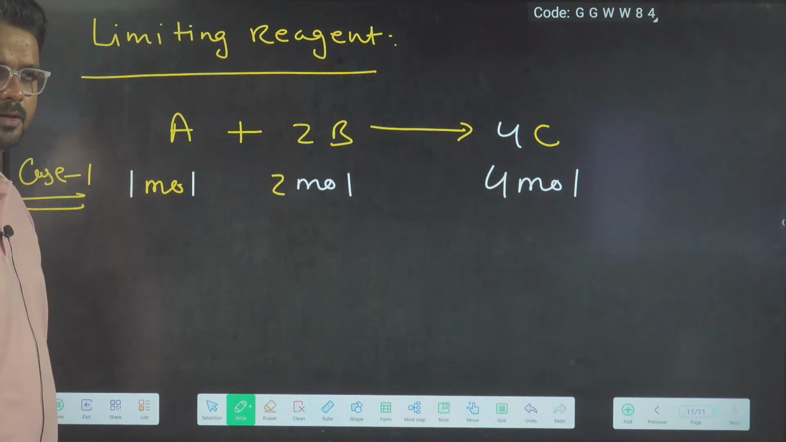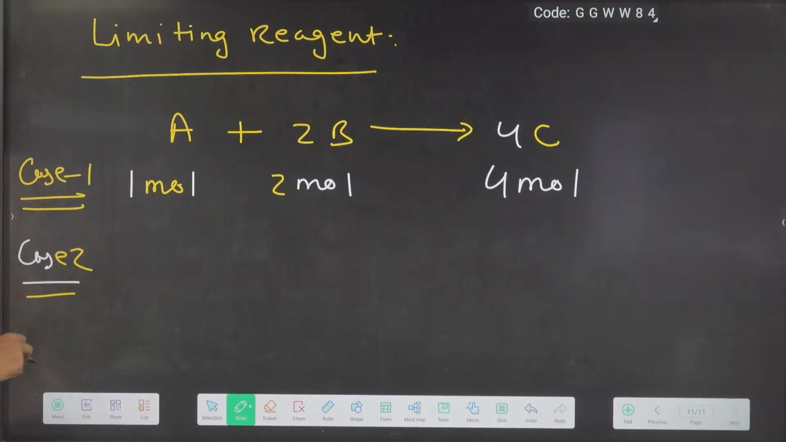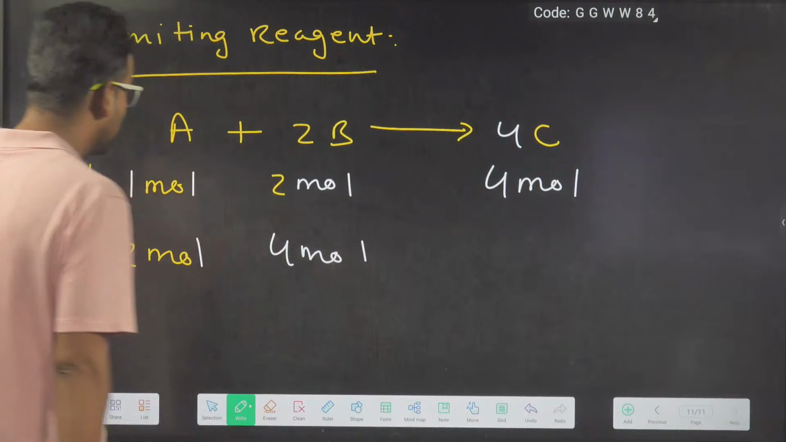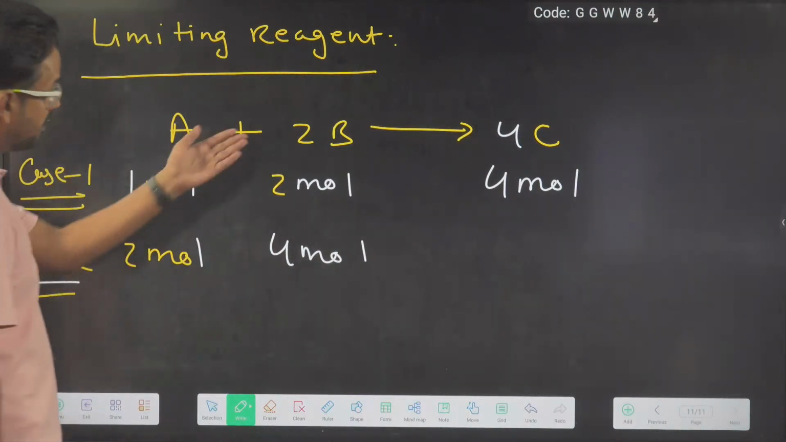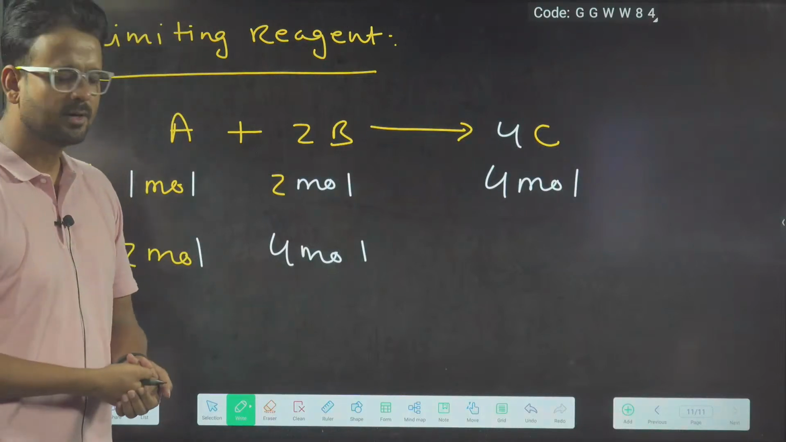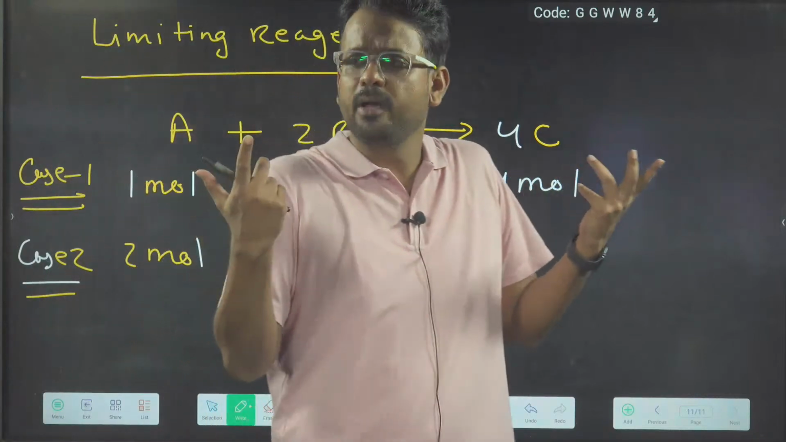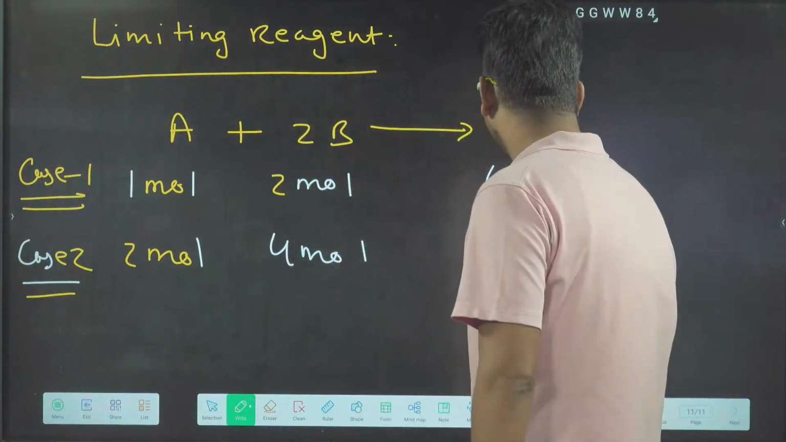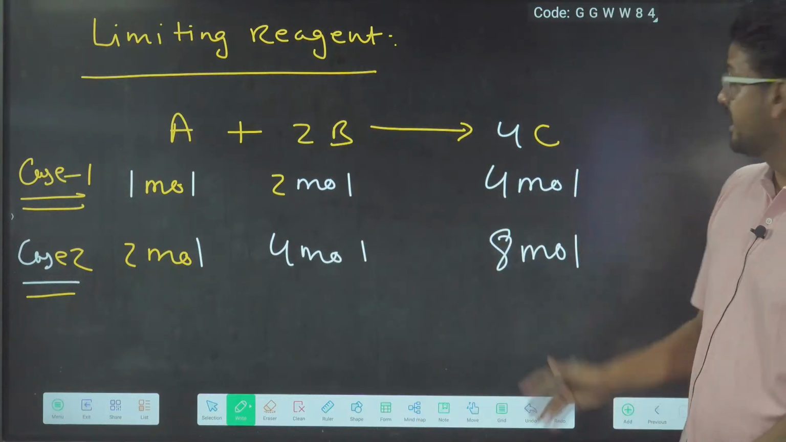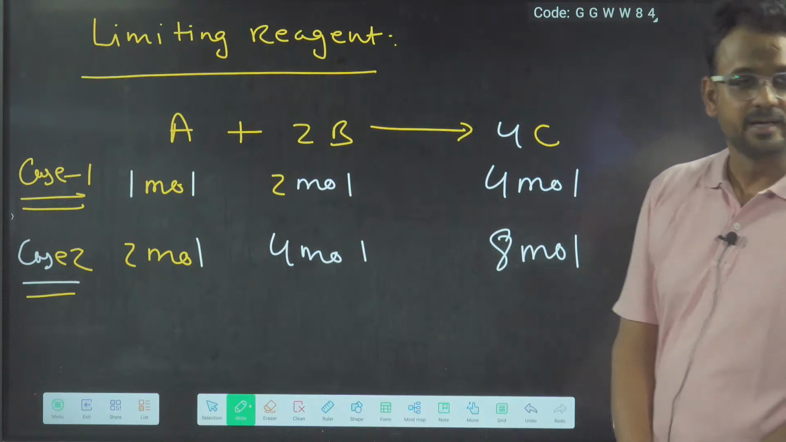1:2:4 is the ratio. Suppose in case 2, this time I am taking 2 mole of A and 4 mole of B. That means I have doubled A and I have doubled B. Then how much C will be formed? You will say again, easy problem, sir. If you are doubling A and doubling B, C will also be doubled. So C will become how much? 8 moles, sir. Very good. Double of 4 is 8 moles, not 6. Double of 4 is 8.